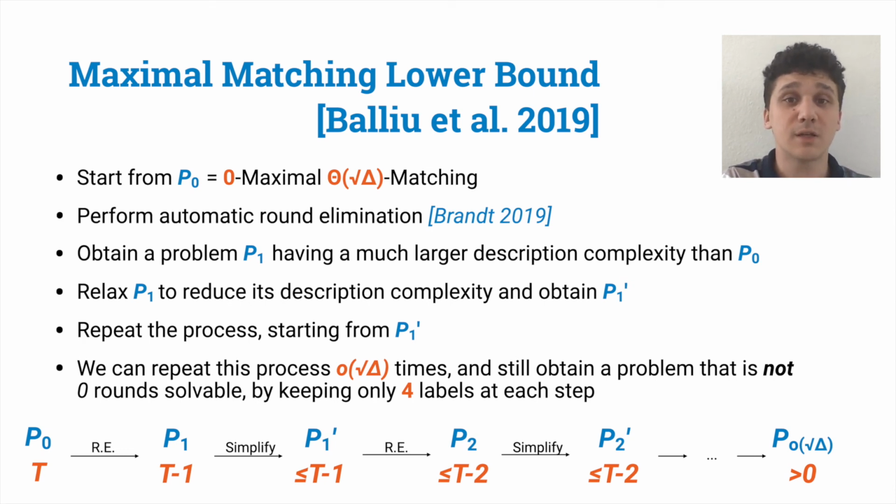Fortunately, if instead of starting from maximal matching, we start from 0 maximal root delta matching, we can still perform the same root delta rounds before getting to a 0 round solvable problem. Meaning that for this variant of matching, these simplifications are actually good enough.